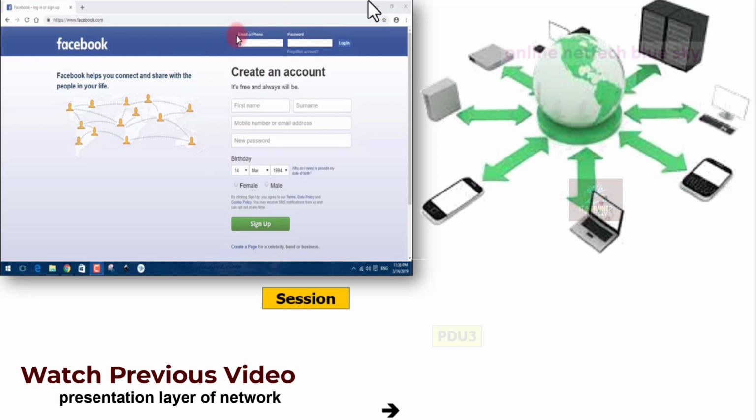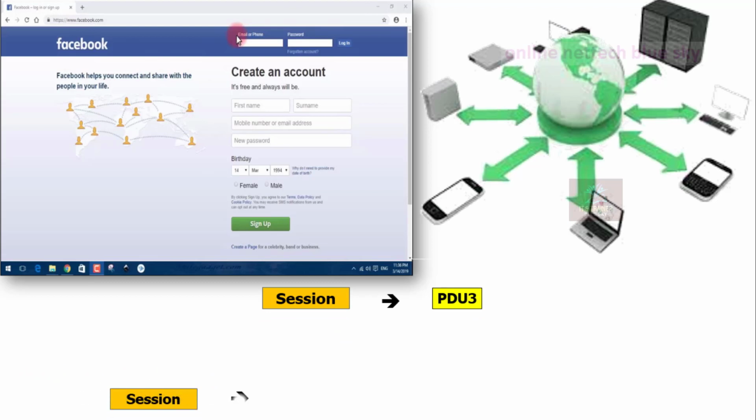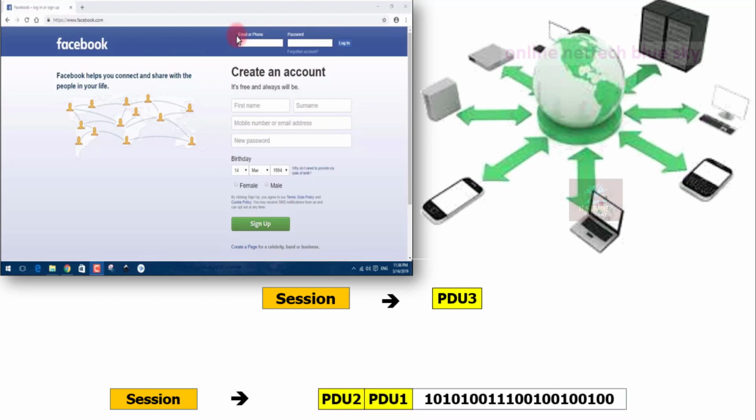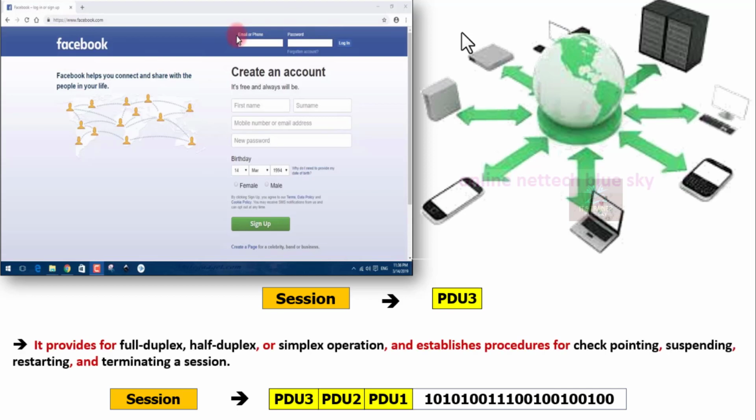Okay, so the session layer uses PDU3, the third protocol data unit. It is very important to understand that our data uses binary technology, binary code. All data is transferred by binary code, using PDU1 and PDU2, and after that, when you are downloading or sending any data, it uses PDU3. That is one type of protocol data unit, of the session layer 5.